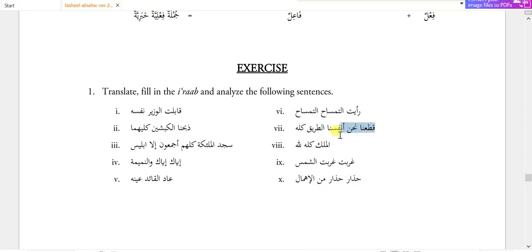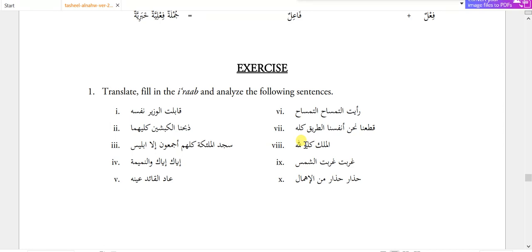Indeed we ourselves. So here the kata'ana I have translated plucked. Katafa means plucked, not kata'a. Kata'a means clear or pass. We have completed the whole road by ourselves.